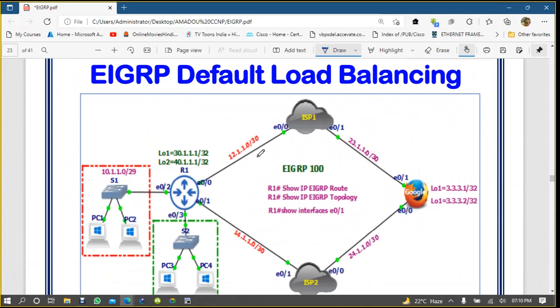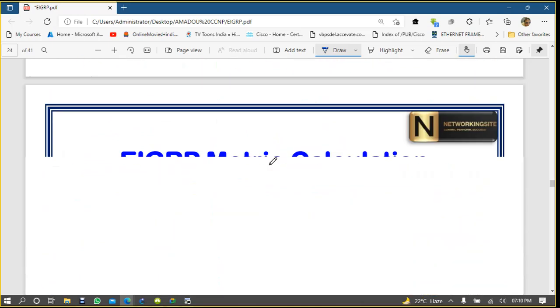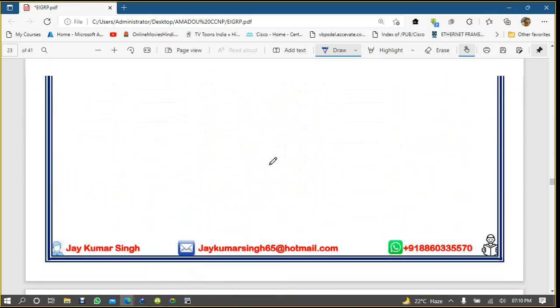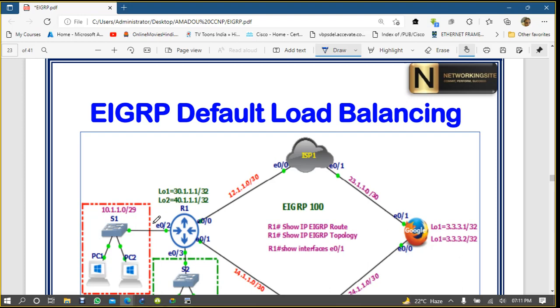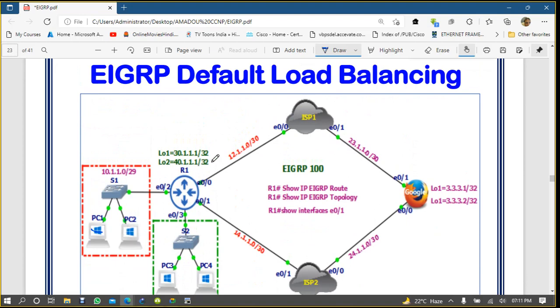Now, EIGRP default load balancing. We have already seen about this default load balancing, right? No problem, let me show you this practical of default load balancing. When PC1 is sending data and PC3 is sending data, how does it go, whether it is following ISP1 as well as ISP2 or not.